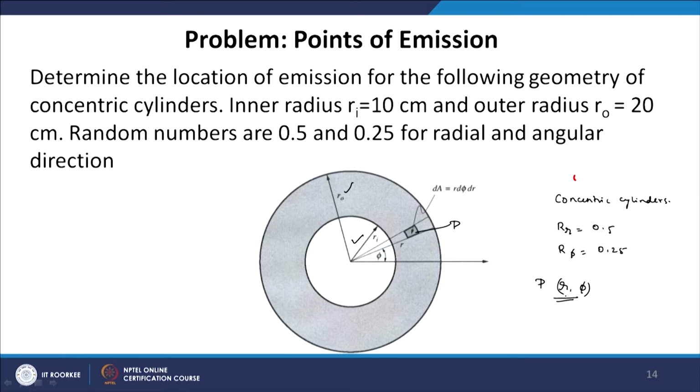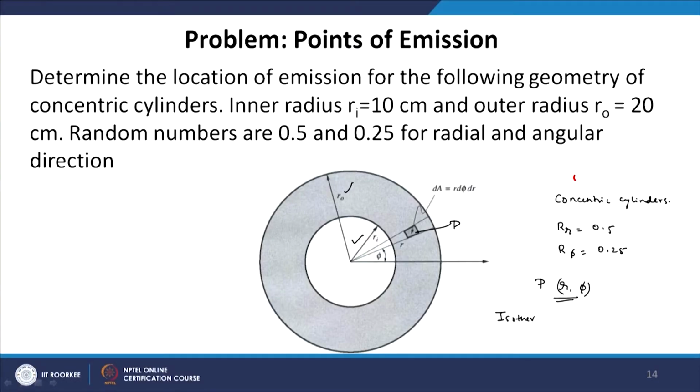Now, the plate is assumed to be isotropic and isothermal, that means each point on this annulus plate is equally likely, because the plate is isothermal. So, all points are equally likely, and one thing we have to note here is that r and phi are independent.